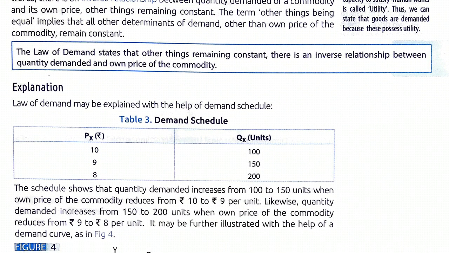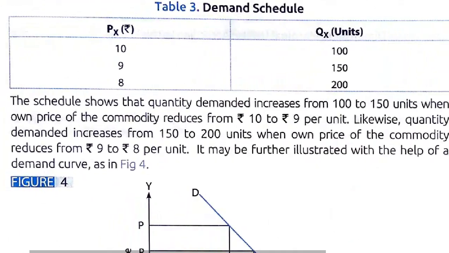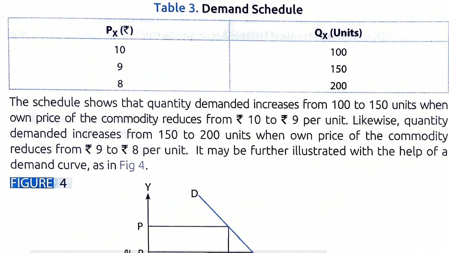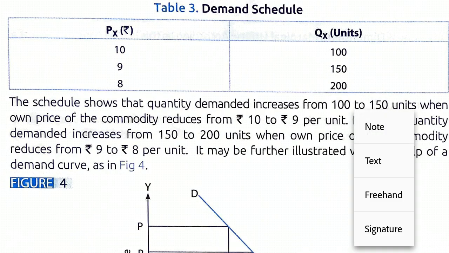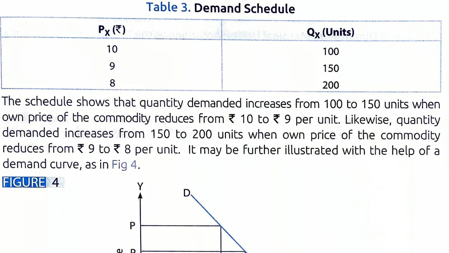So we can understand this with the help of this demand schedule. You can see price of a commodity, when it is rupees 10, the quantity demanded is 100 units. When the price falls to rupees 9, it becomes 150 units. Further, it falls to rupees 8, the demand is 200 units.